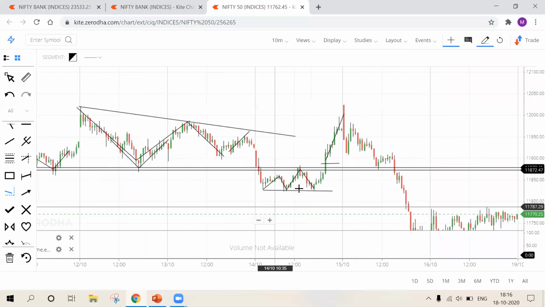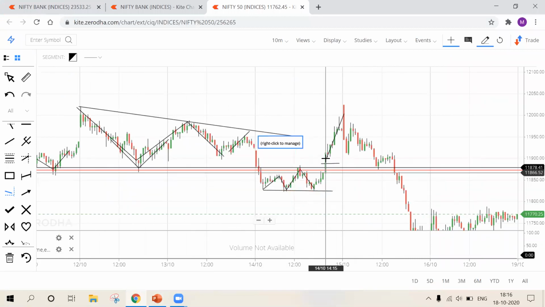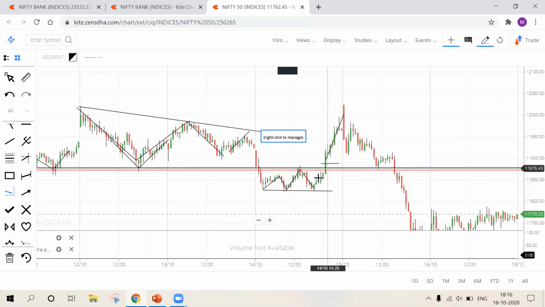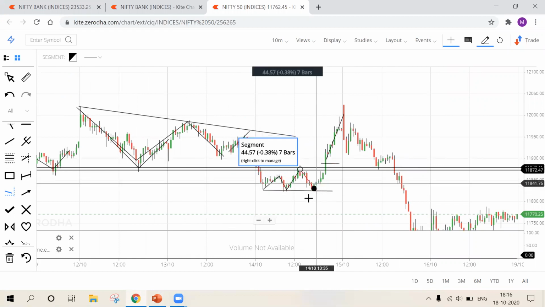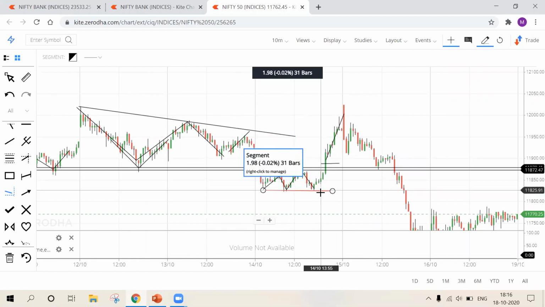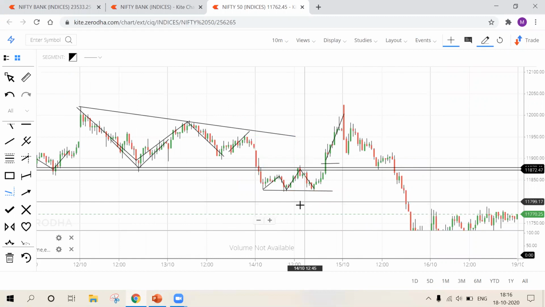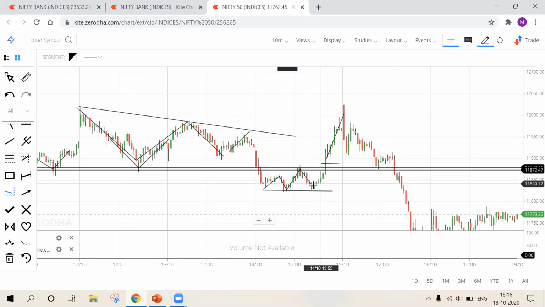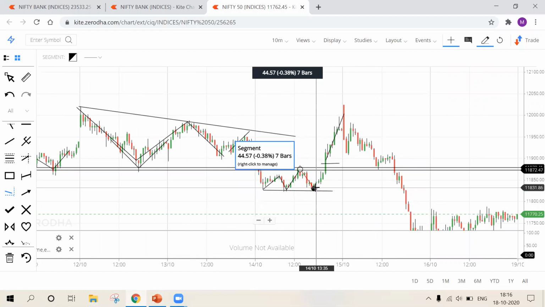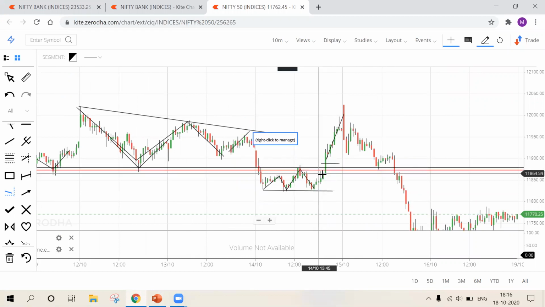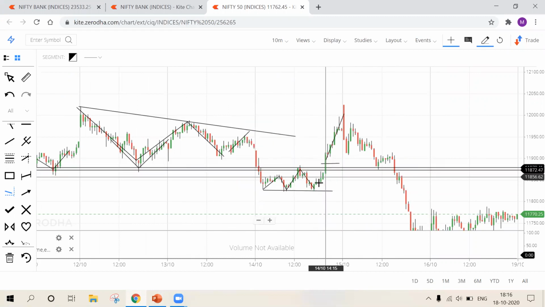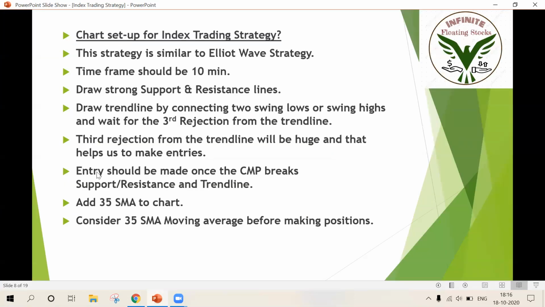Let's come to this scenario. This is the third reaction, and you should not enter immediately at the third reaction. You can also do that, but the results were great when you enter after the third reaction and also after a good support and resistance level breakout. That's the difference. So entry should be made once the current market price breaks the support and resistance level and the trend line as well. When I say trend line, that's the third reaction from the trend line.